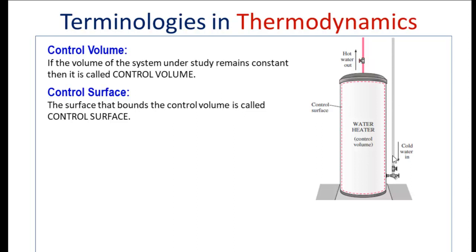Now consider a water heater. Cold water enters the water heater, and inside this assume that we are going to have some electrical resistance coil which is going to generate heat. Thereby the water gains heat and it is going to leave as hot water. So when it leaves, mass is going to leave and energy is also going to leave. And for this open system, this is the control volume, and this surface we call the control surface.